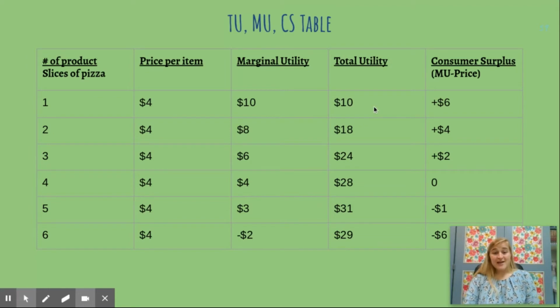So I said the price is $4, but I'd pay $10 for this slice of pizza. What's the surplus? What's the difference? The surplus is $6. I would pay $6 more than the price. How did I find that?